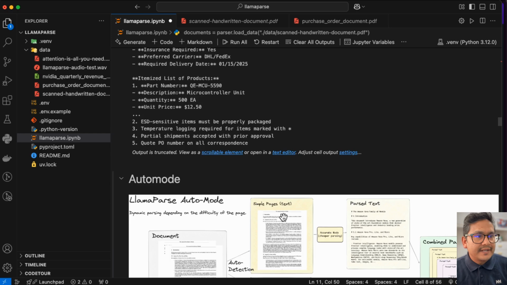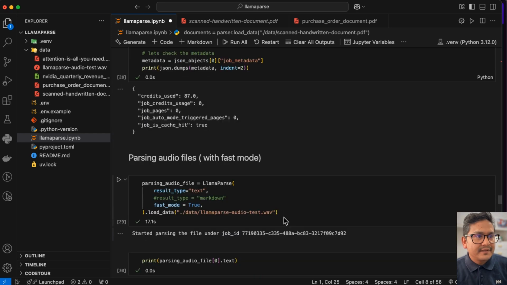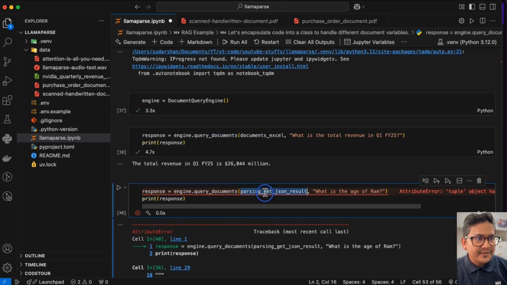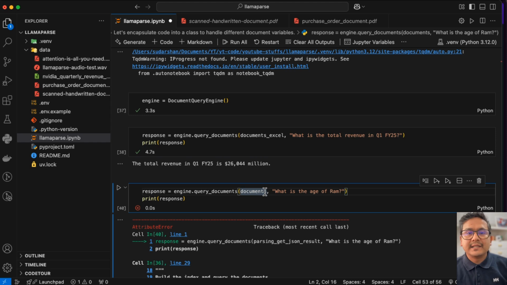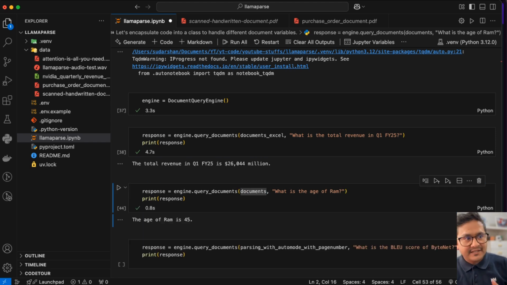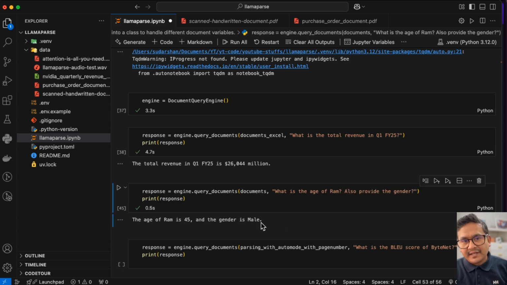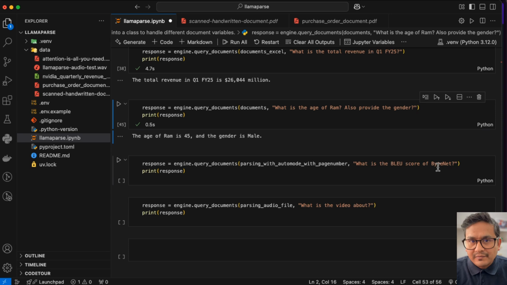I will just go down here. So here I will go to this one and query from documents, and I will pass the documents. So it should give me the answer. The age of Ram is 45, because now that is being parsed correctly. And I can even see the age of Ram is 45 and the gender is male. So you can ask from that particular document. Okay, what is the BLEU score of bytecode and so on.